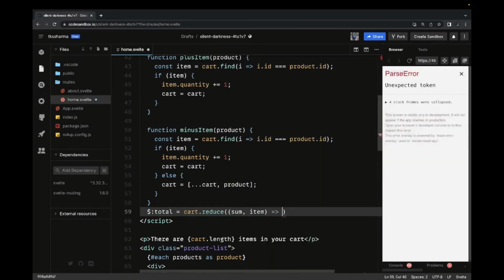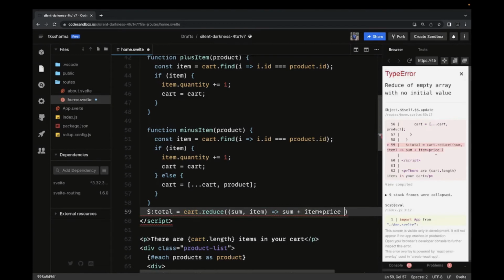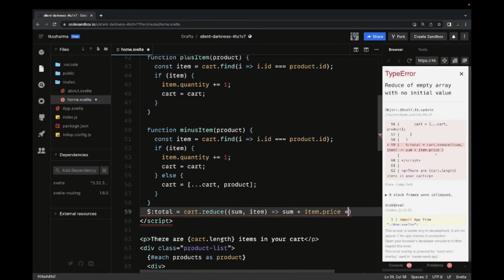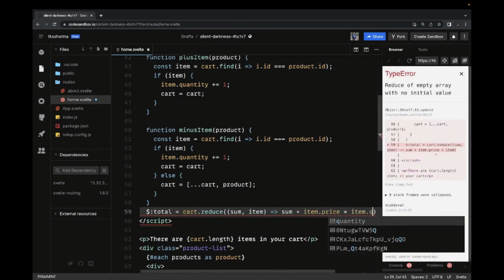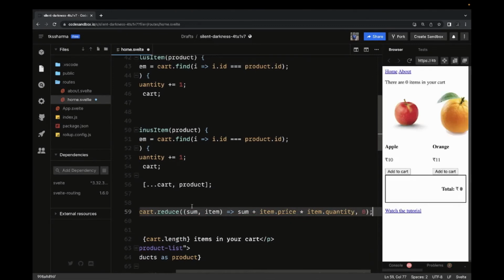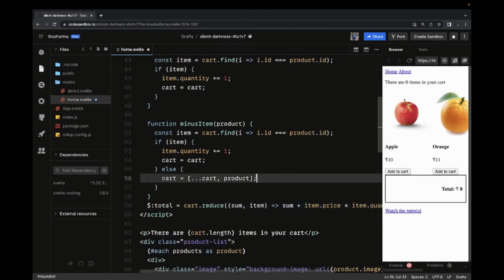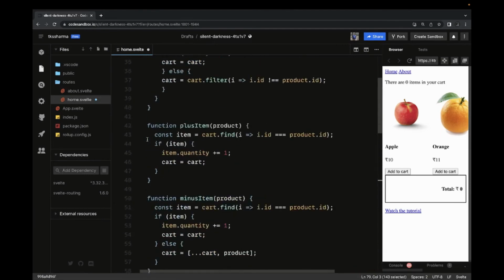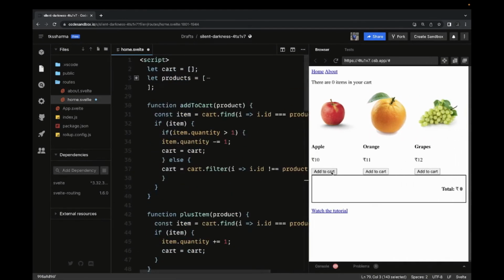We are going to sum the previous iteration value with the new iteration value, which is item.price multiplied by item.quantity, and this whole is initialized with 0, the accumulator. So sum is initially 0, then it is item.price and quantity. Yeah, and we got the value of total, which we are printing somewhere, and these are the buttons for each and every product. Let's see if we can get this working.